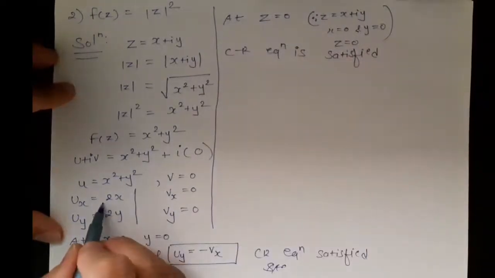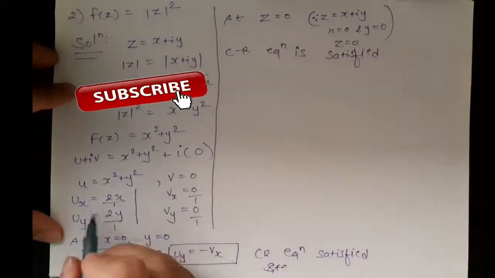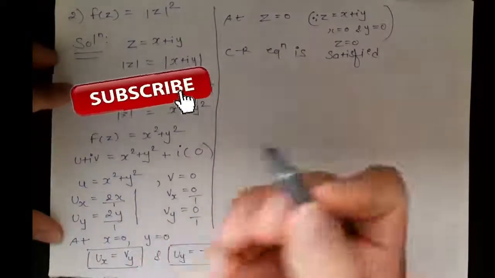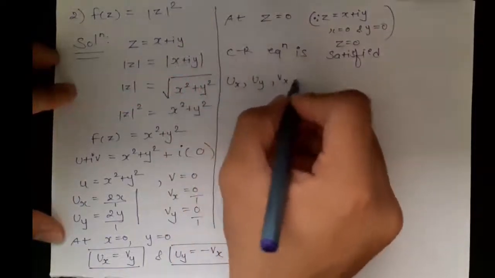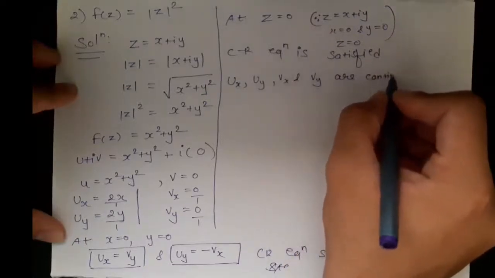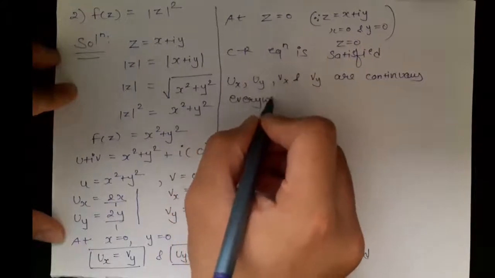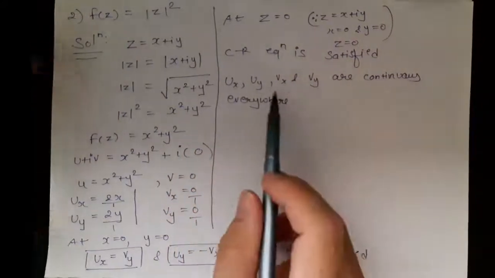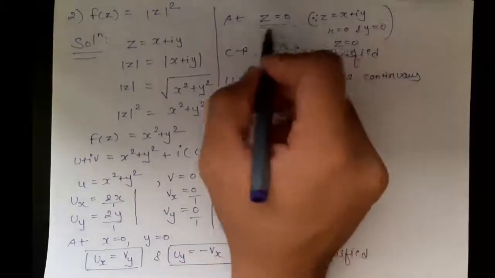As we can see, in the denominator we have 1, here also it is 1. So ux, uy, vx and vy are continuous everywhere. But the CR equation is satisfied at z equals 0 only.